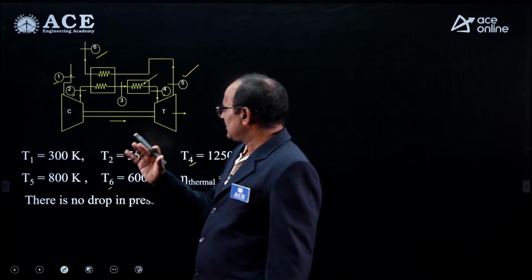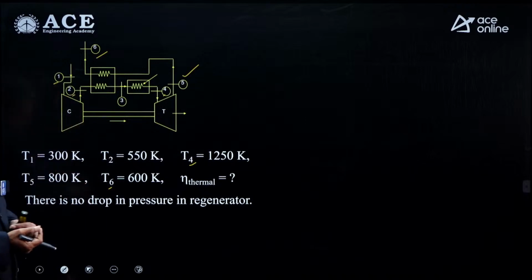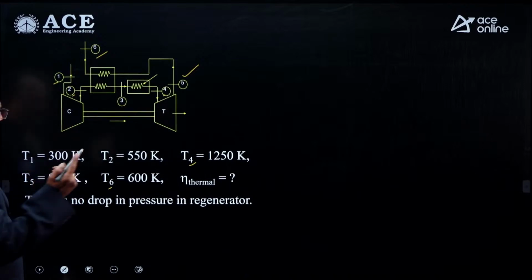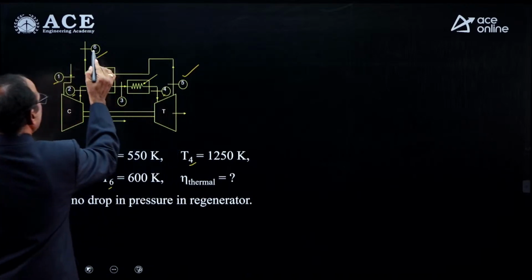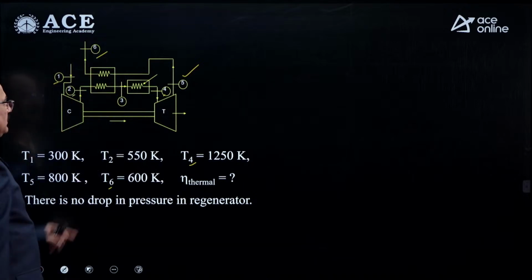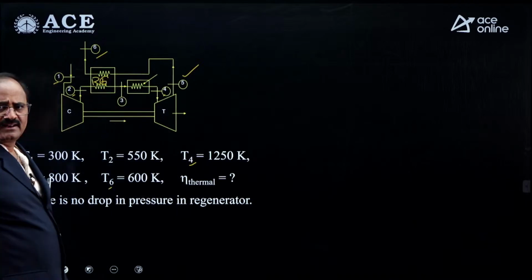Unless the temperature at state 3 is given, you cannot say whether that system is working with an ideal regenerator or not. If T3 equals T5 and T6 equals T2, only then does the regenerator come under an ideal regenerator.